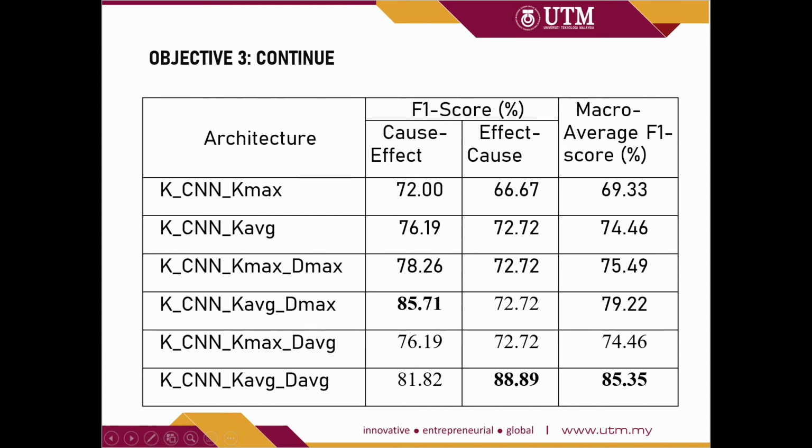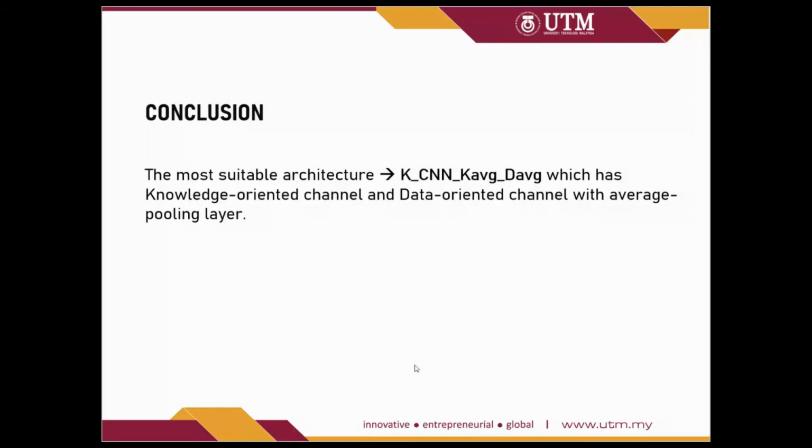Hence, in the last architecture, the knowledge-oriented channel with average pooling layer and data-oriented channel with average pooling layer have achieved the highest micro average F1 score when compared to the other architectures. In short, the most suitable architecture for this dataset is the KCNN model using knowledge-oriented and data-oriented channels, with both channels using the average pooling layer.